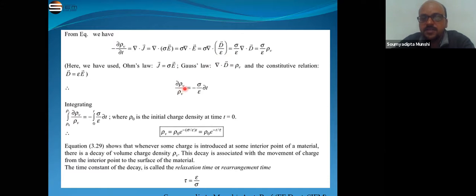So it becomes del rho v by rho v is equal to minus sigma by epsilon dt. Clear?